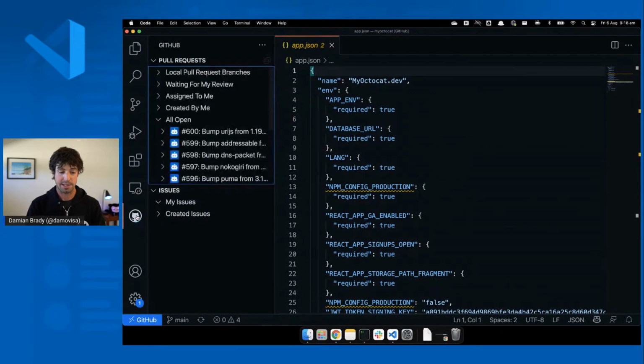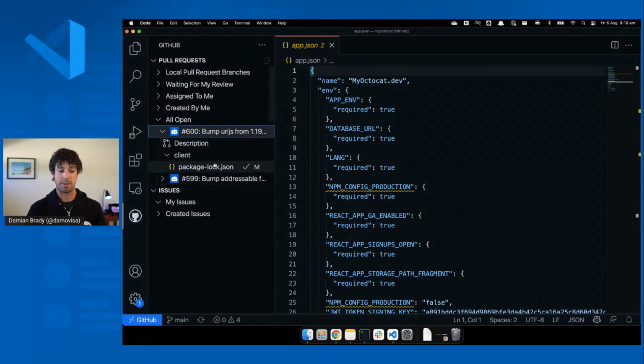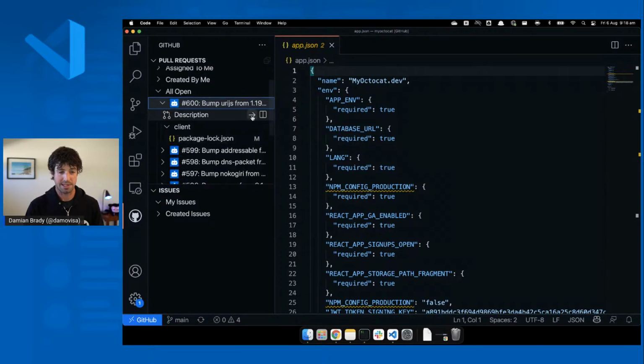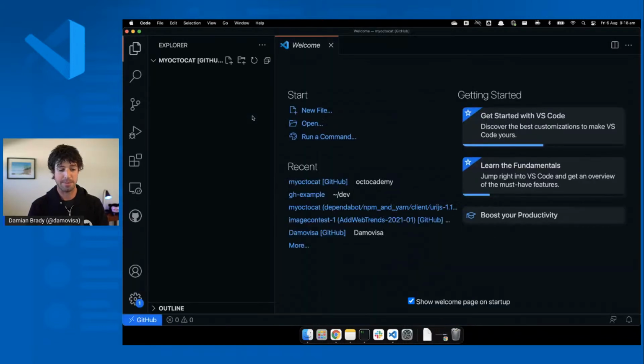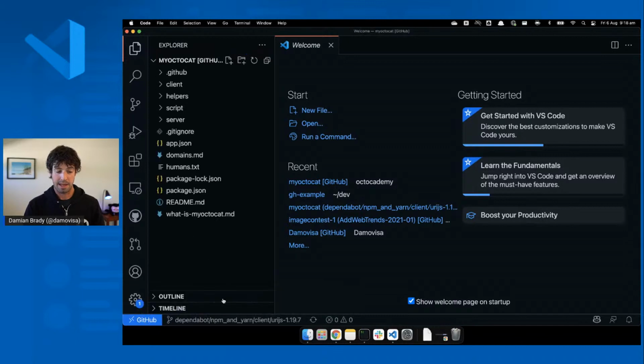The pull request that I wanted to review, let's say it's this one, I can do exactly the same as I would have done before. So let's grab this pull request and review that. Exactly the same as before, except I'm remote on GitHub. The branch I'm now on is the branch for that pull request. The pull request is number 600. I have the context of everything like looking at it here, but I don't have to have it locally.